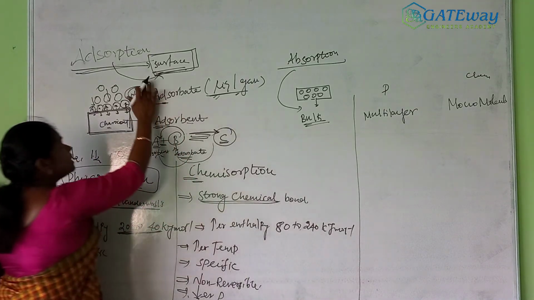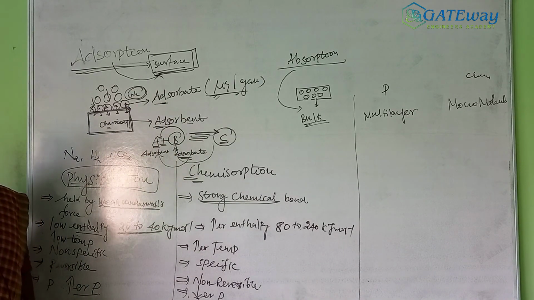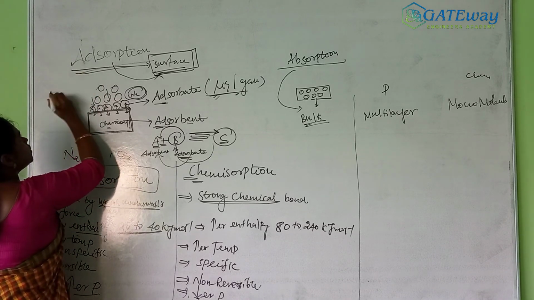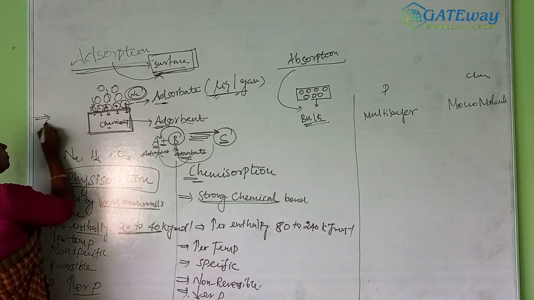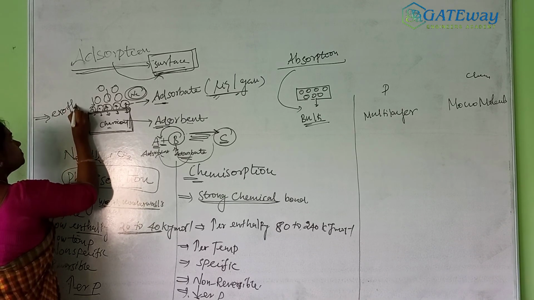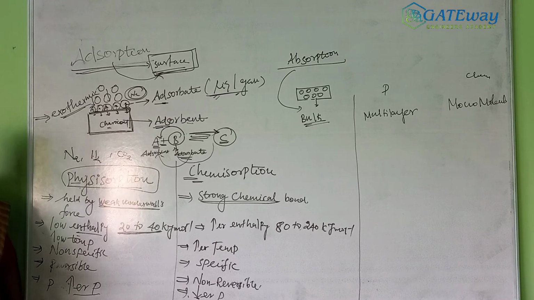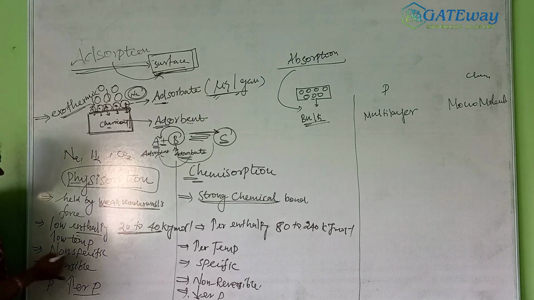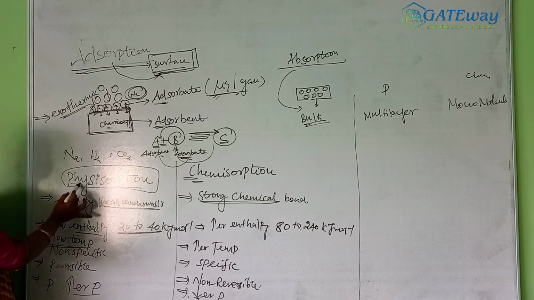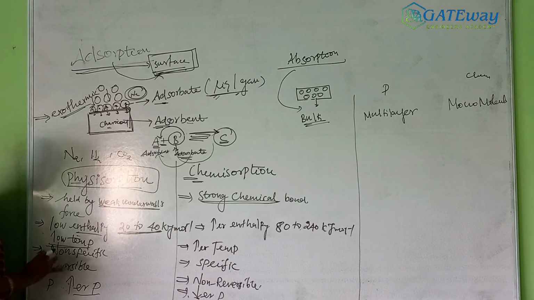Right. So the adsorption process is exothermic, meaning heat energy is released, but absorption is endothermic. In our chapter we have adsorption, which is exothermic. That is why lower temperature is favorable for physical adsorption, and the rate of adsorption increases with lower temperature.